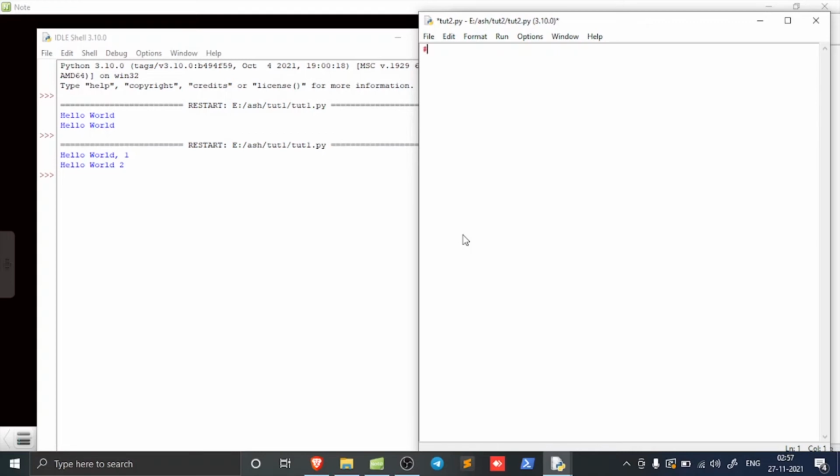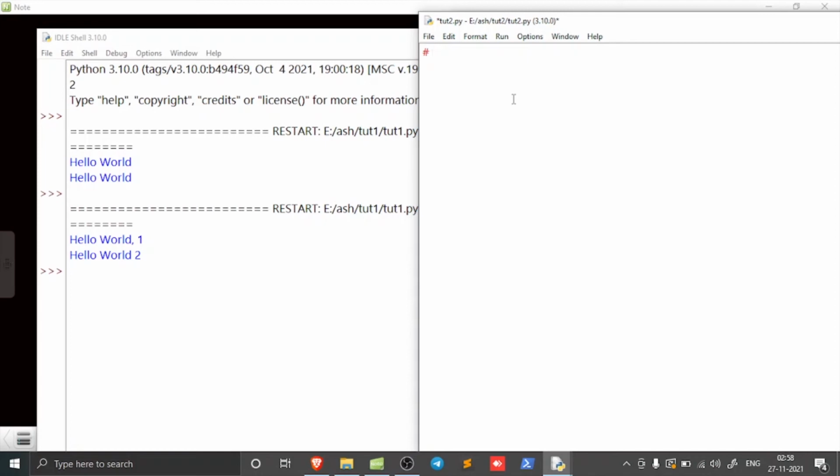This is a pound symbol, and we added the pound symbol here. I'm going to add the comment: this is the program to learn the print function.